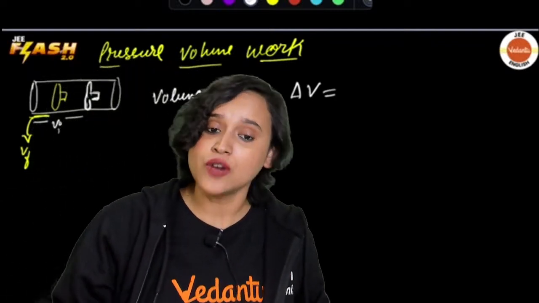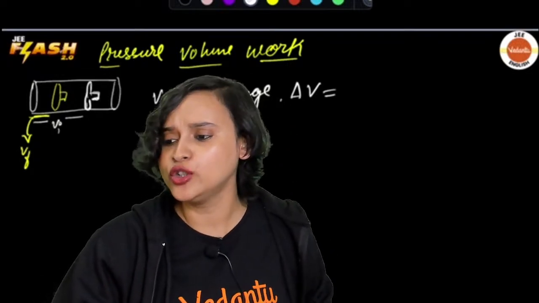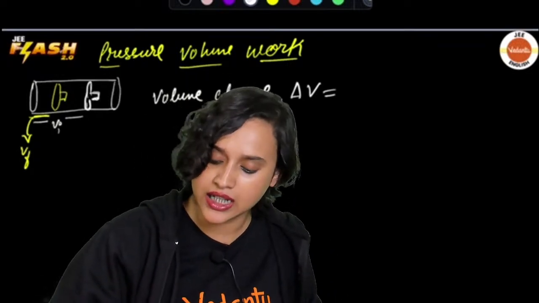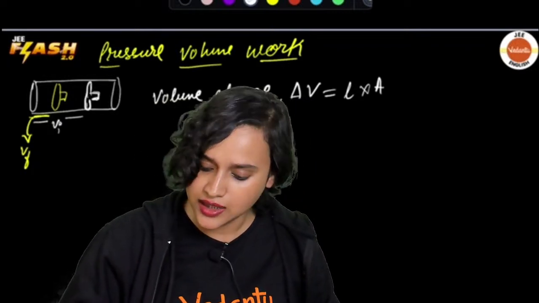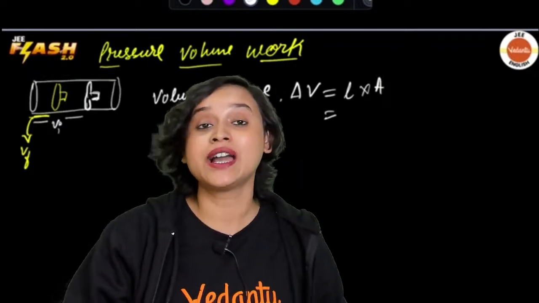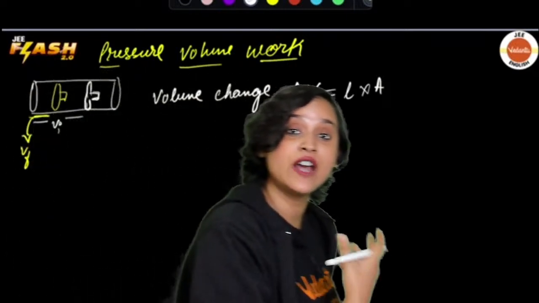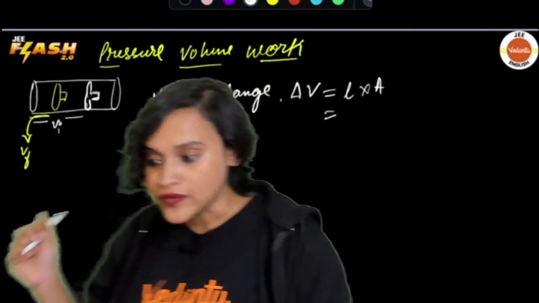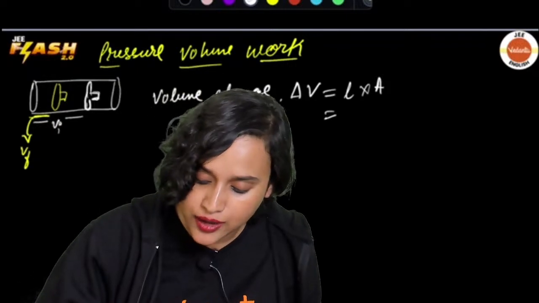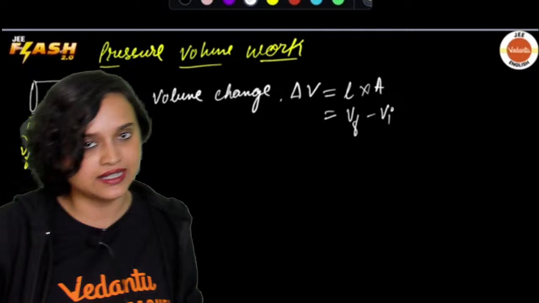So, I can write it as delta V. Now my delta V is, how do you give volume, everybody? Mathematically, you all know that it is length into area of cross section. And I can also write this delta V, as I have just spoken to you about Vf and Vi, my final volume and my initial volume. So I can also write it as V final minus V initial, isn't it?